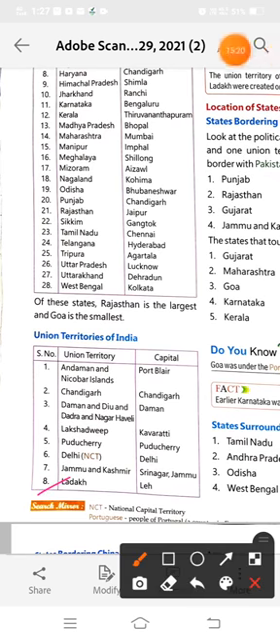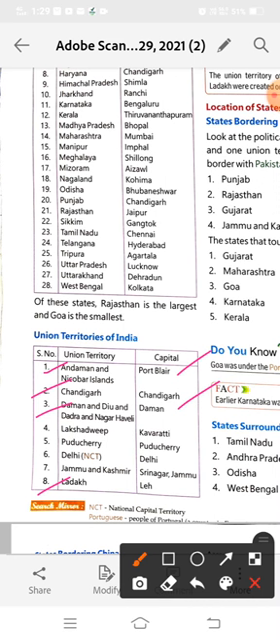First is Andaman and Nicobar Islands. Its capital is Port Blair. Chandigarh, capital is Chandigarh. And third is Daman and Diu and Dadra and Nagar Haveli. Daman and Diu and Dadra and Nagar Haveli were two different union territories, but after 2019 they were merged into a single union territory. So here is written Daman and Diu and Dadra and Nagar Haveli, and capital is Daman.